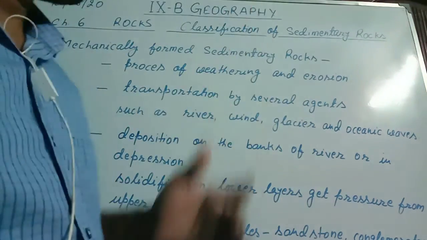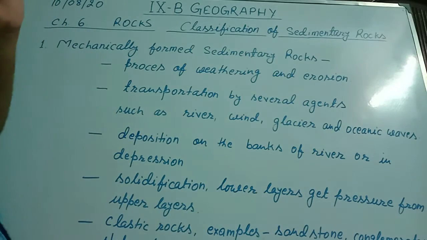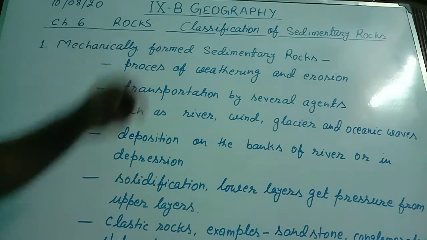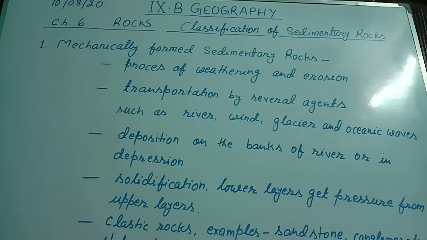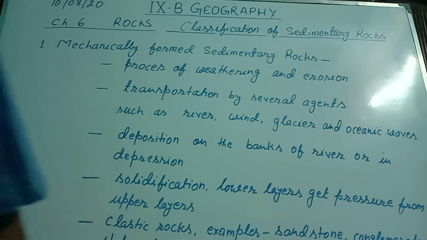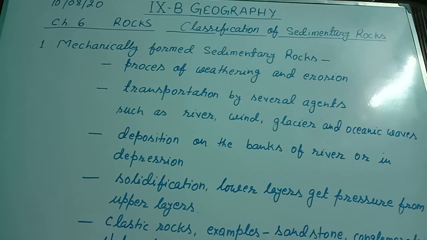In this period of geography, we are studying chapter 6, that is rocks. Today we will see the classification of sedimentary rocks. Sedimentary rocks are classified into three parts: mechanically formed sedimentary rock, chemically formed sedimentary rock, and organically formed sedimentary rock. One by one we will see the explanation of all these three types of sedimentary rock.